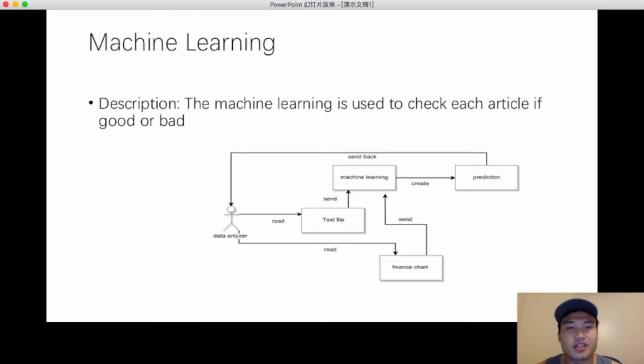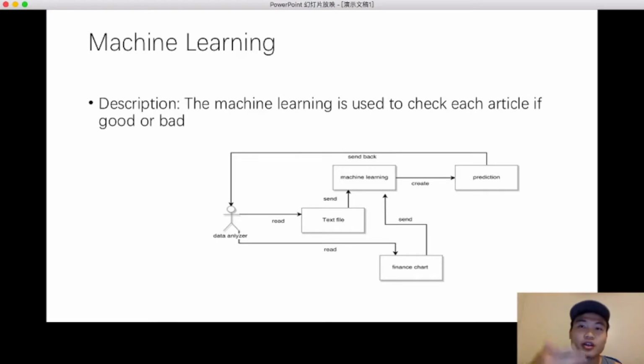Lastly, the machine learning. That's the most important requirement in our system. So what does the machine learning requirement do? The machine learning is basically used to check whether each article is good or bad. What does that mean?